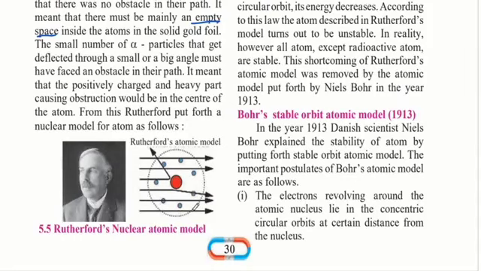So this is what Rutherford's atomic model looked like. And in this we can see that most of the alpha particles are able to pass through, whereas some are deflected by a small angle, and even fewer are deflected by a larger angle. And only 1 in 20,000 returned back. So now we will see all the points that Rutherford put forth.